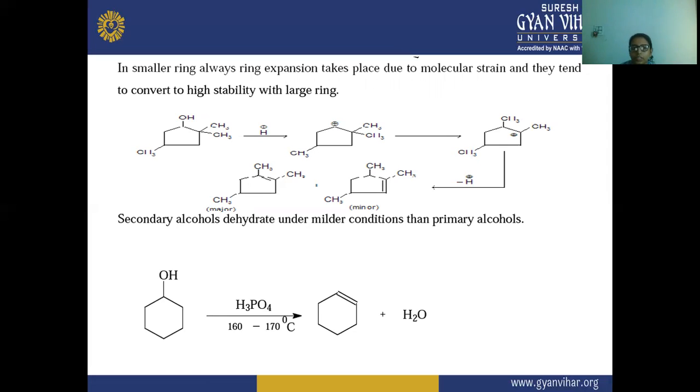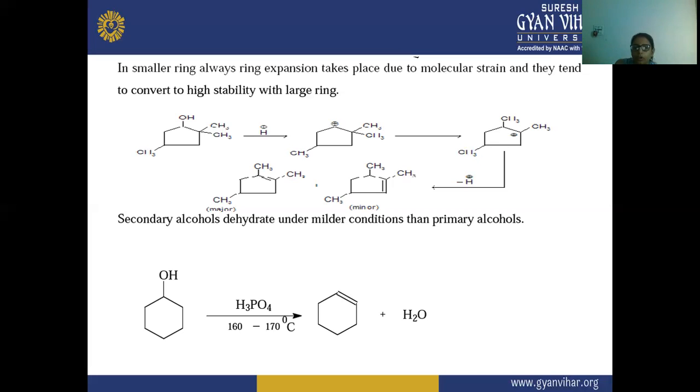So here you can see this is a cyclopentanol, and when the acidic H positive reacts, there is a removal of this OH from there, so there is a positive charge on that. After that, there is a shifting of this CH3 from here to that side, and again this H is removed from this side.